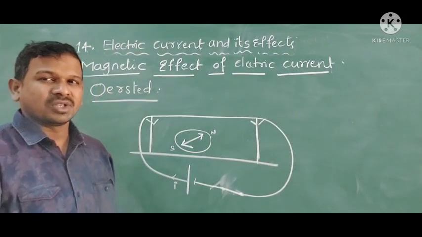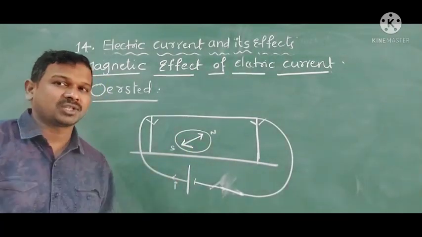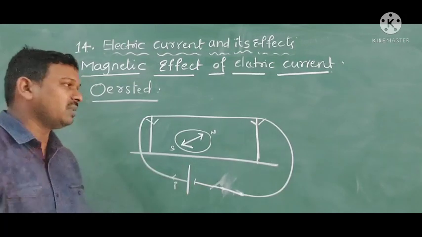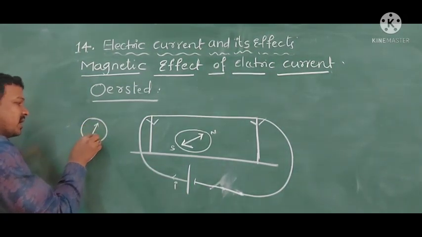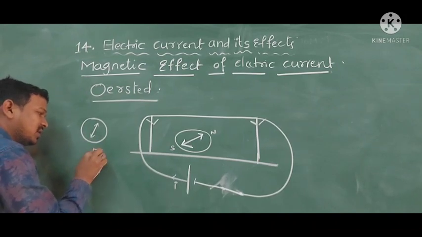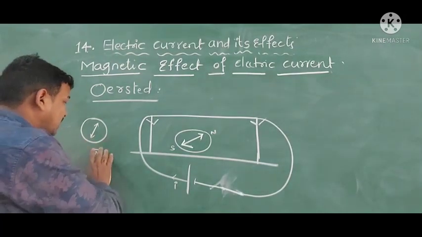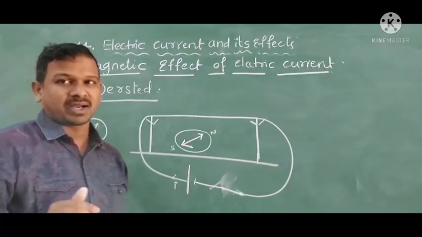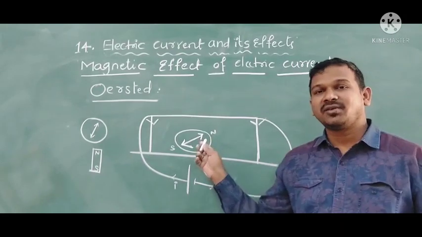So he gave the conclusion that the magnetic needle gives a deflection when there is a magnet near it. Here is the magnetic compass and the magnetic needle. If you bring a bar magnet with north and south, it deflects. That means when a magnet comes very close to the magnetic compass, a deflection occurs. Now, what is the reason behind this? Here also it is deflecting.